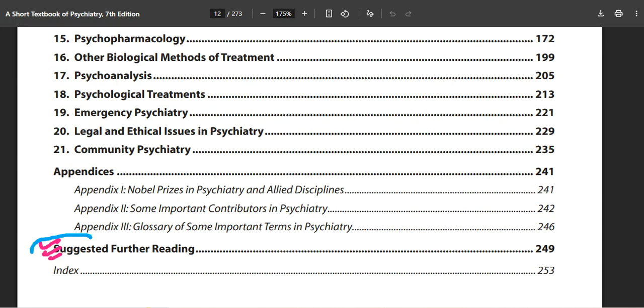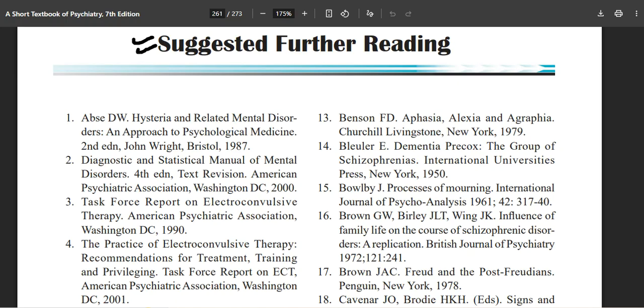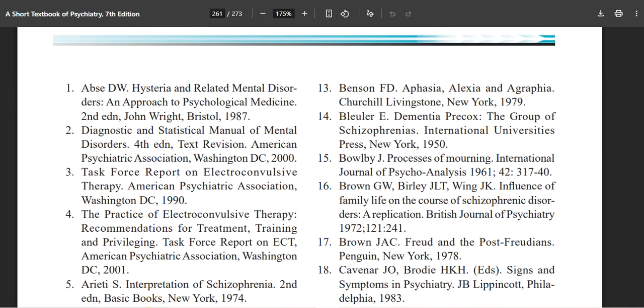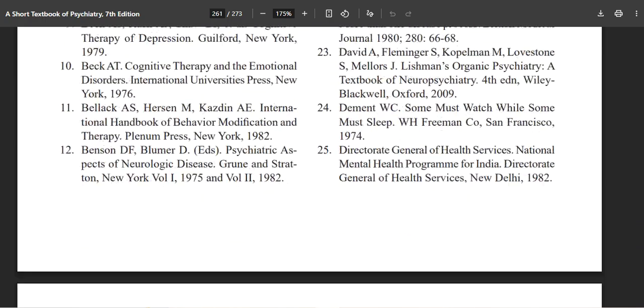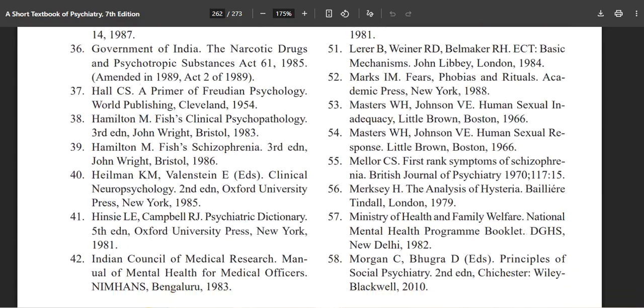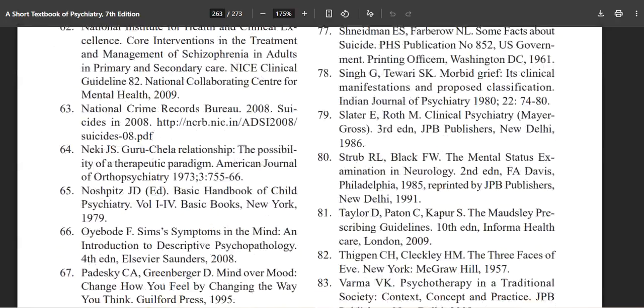But you will read over here once you have completed all the 21 chapters and you are interested in psychiatry. Okay, you will come here to suggested reading, and as you can see, DSM 4th edition, task force report on electroconvulsive therapy, and many more things which you will find in this particular book. But it is not at all recommended to read all of them. More than 50 books we are having over here, but it is not at all required that you go through all this.